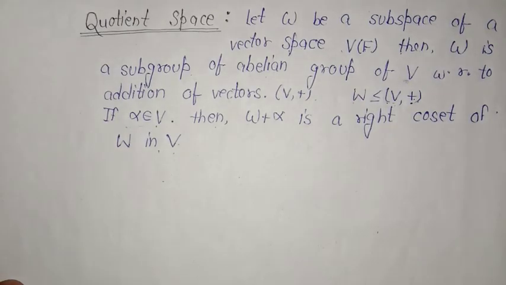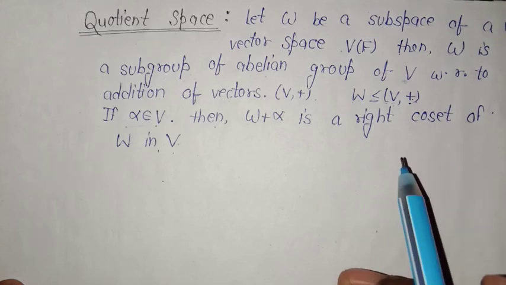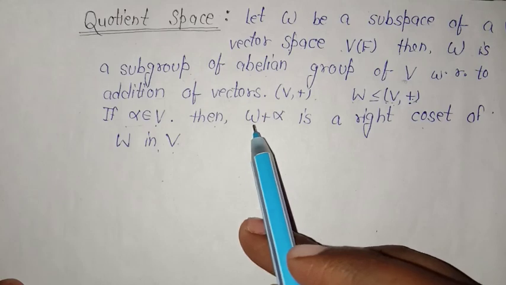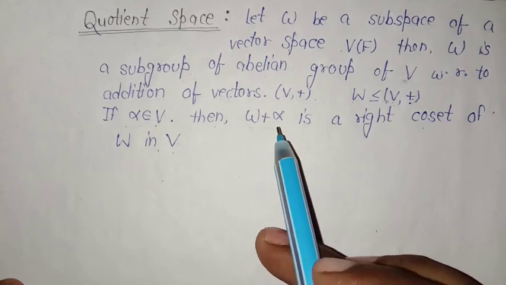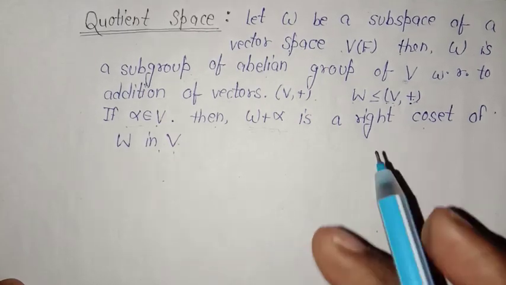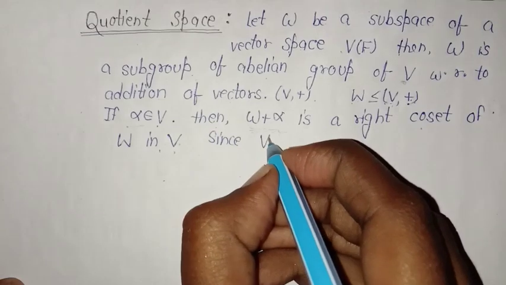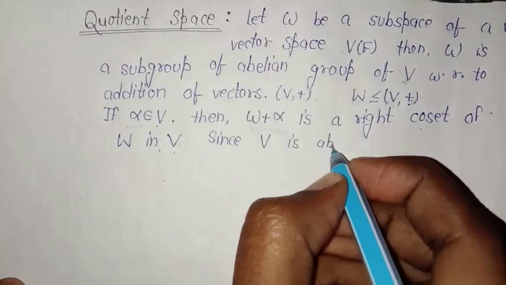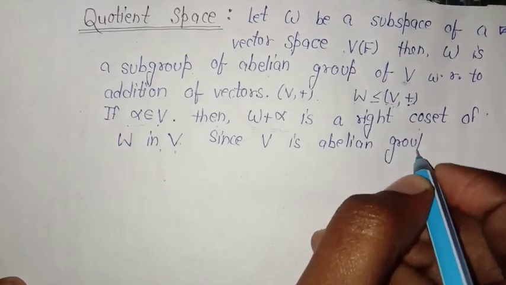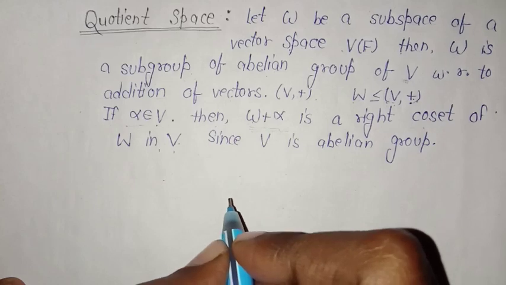I have discussed the definition of right coset and left coset in the videos of group theory, so you can watch it from there. So this W plus alpha works as a right coset of W in V. Since (V, +) forms an abelian group, the right coset must be equal to the left coset.